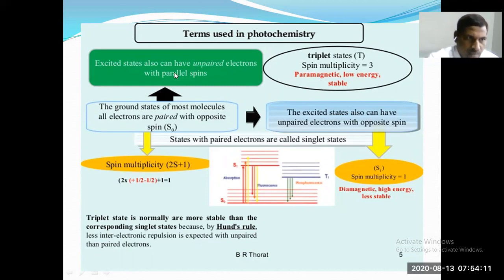Whereas excited states have unpaired electrons with parallel spin. That means plus half plus half, so the S value is 1. Spin multiplicity for this is 2 into 1 plus 1, which is equal to 3. This is called the triplet state, denoted by T. So singlet state is denoted by S, triplet state denoted by T. This is paramagnetic, low energy and stable.